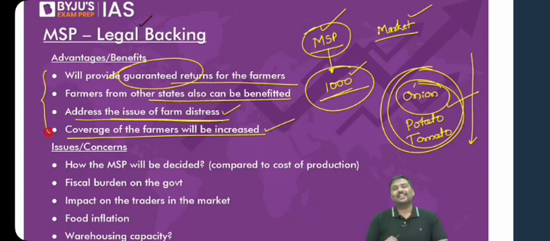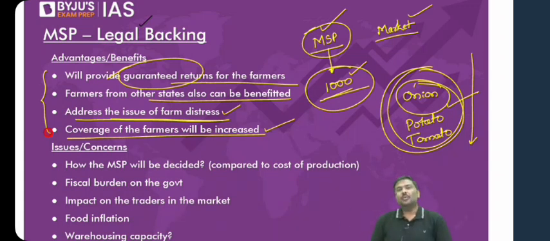But there are a lot of concerns related to this, a lot of issues related to this. First one, I have not written it, but you tell me. If the Government of India provides legally backed MSP, will USA be happy with it? Let me know. Yesterday we have discussed this, so it should not be very difficult for you to comprehend it now. If the Government of India provides a legally guaranteed MSP, the first thing USA will do is drag India to WTO, file a complaint on India, right? Because we will end up crossing the 10% de minimis limit.